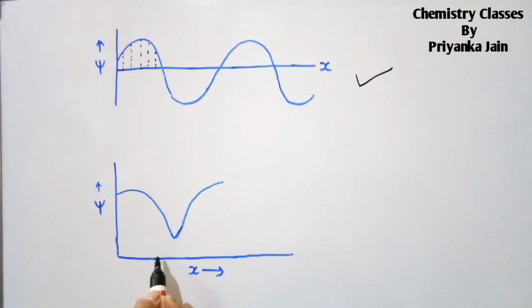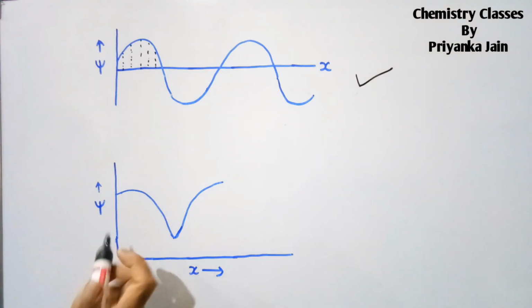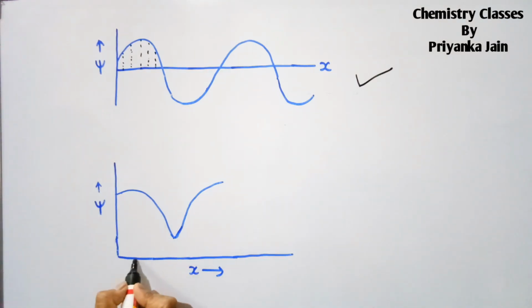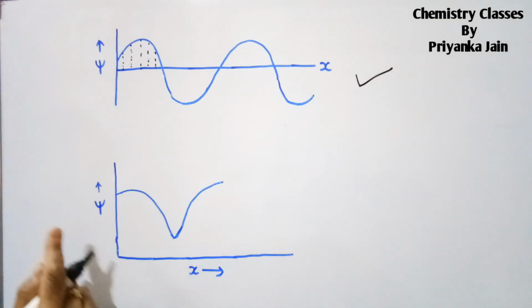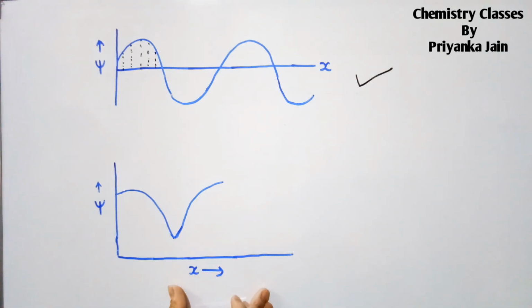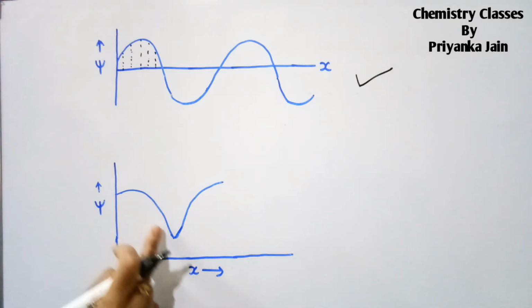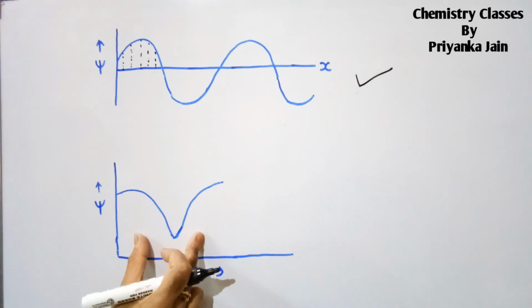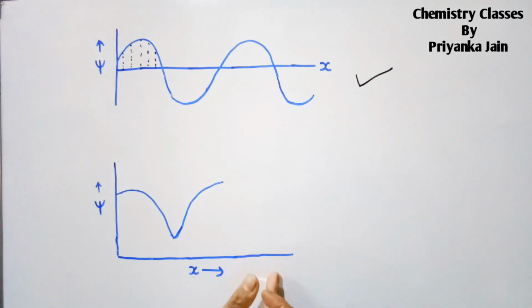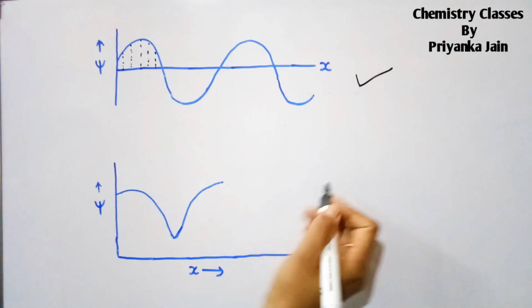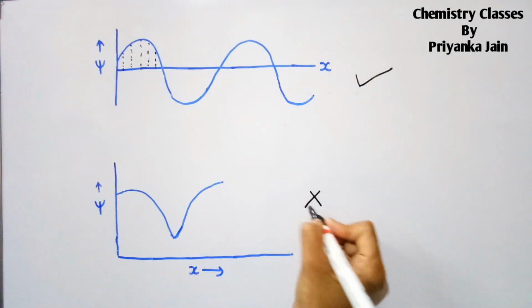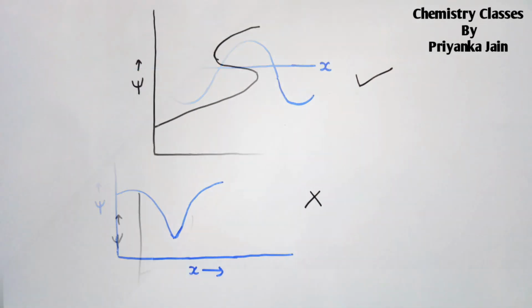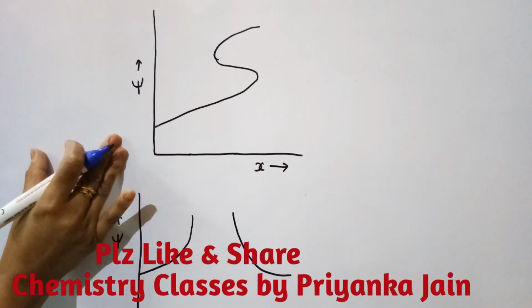Now see, in this case also you can see here, for each value of x there is only one value of psi. So it is single valued and finite, but here the graph is discontinuous. If we take its partial derivative, then it will not be finite and continuous. So this graph is not acceptable. Okay, now see this next graph.